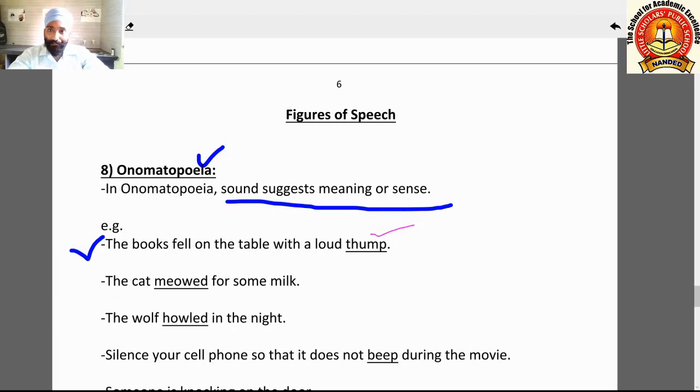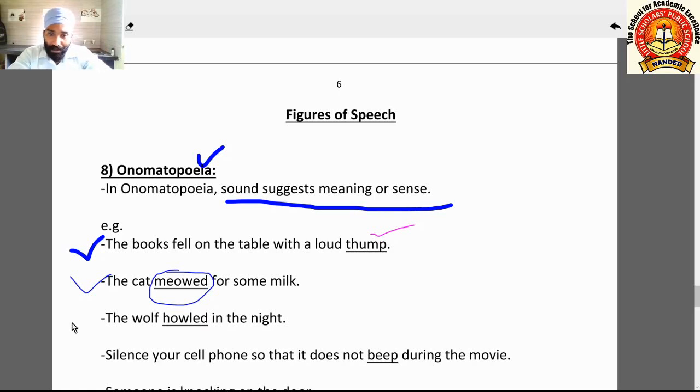In the second example, the cat mewed for some milk. Here this word mewed we are using as a verb. The cat did some action, and that action is implied with the help of this word mewed, meaning the cat made that sound, mew. So whenever such sounds come in a poem, represented by verbs or any other words, that is the onomatopoeia figure of speech.